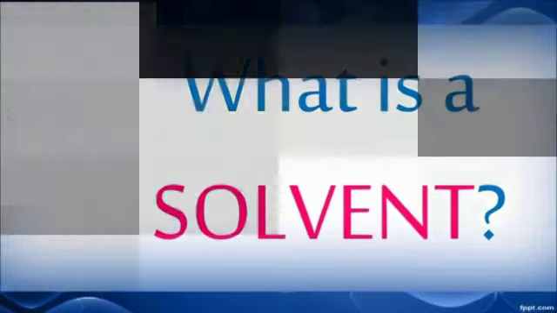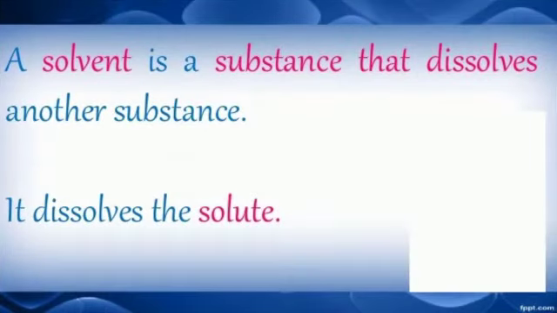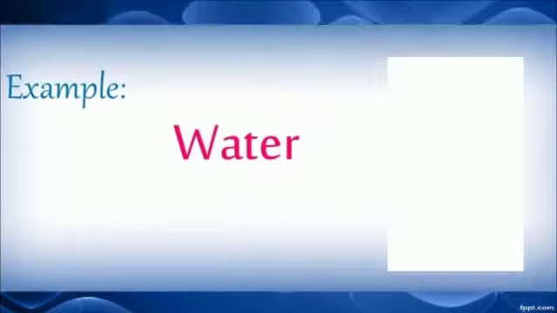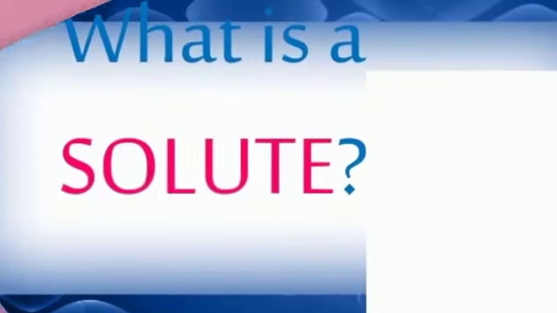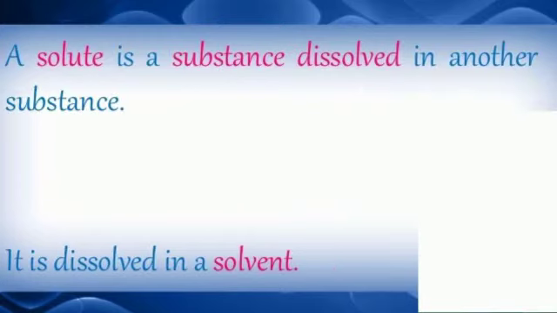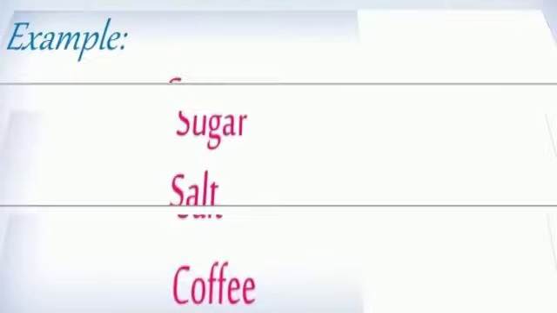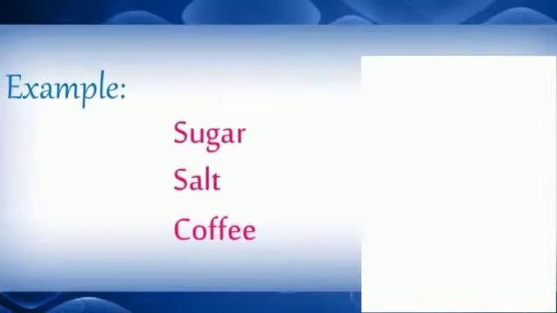Now, what is a solvent? Of the two things that are mixed in a solution, solute and solvent, the solvent is always in the larger quantity. It dissolves the solute. The substance which is in the larger amount is called the solvent. Its example is water. A solute is the substance which is dissolved in the solvent. For example, if we dissolve salt in water, then salt is the solute. Examples are sugar, salt, coffee.